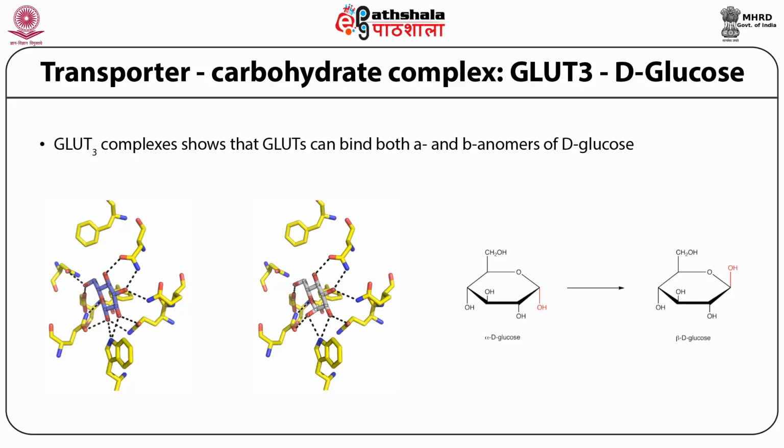So here in the violet color you see that the OH group is pointing downwards, which is alpha D-glucose, and it's been recognized by the tryptophan. On the right side, in the glucose in the gray color, you see that the OH group is pointing upwards. So that's how this GLUT3 transporter recognizes both anomers of D-glucose. That means it can recognize both alpha D-glucose and beta D-glucose. That means it can transport both types of glucose into the cell.